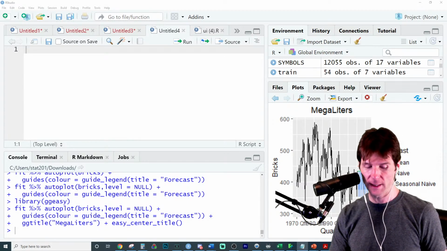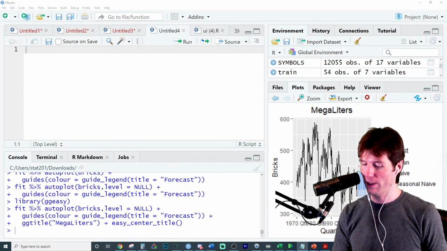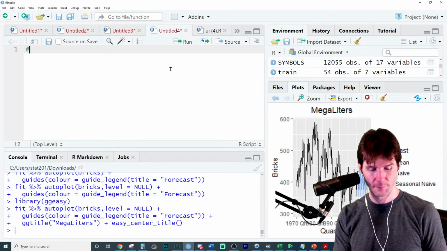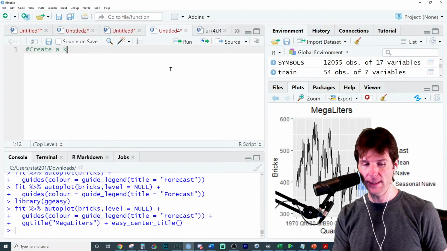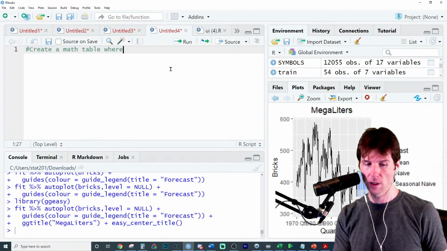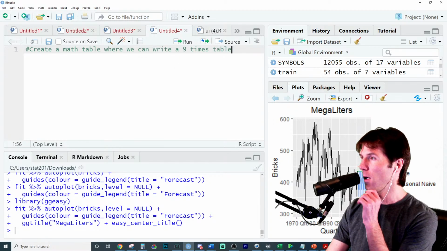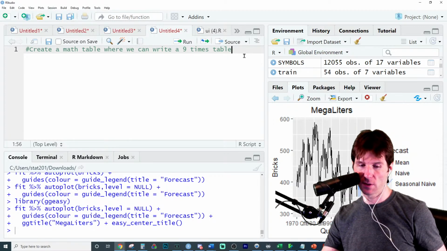With this for loops practice, we are going to come up with our own question. So how about we say, create a math table where we can write a 9 times table. Okay, so which sentences?